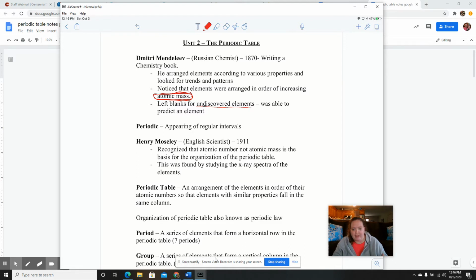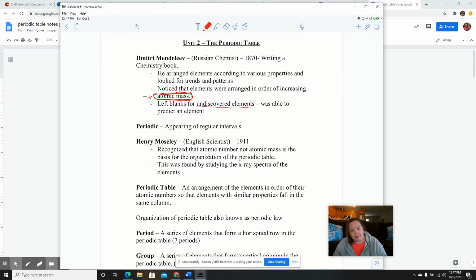So that's the big thing that made Mendeleev so famous, is that he was able to leave blanks for elements that were undiscovered and would have those certain properties. Now, Mendeleev's periodic table, being organized by increasing atomic mass, is not the periodic table that we use today.